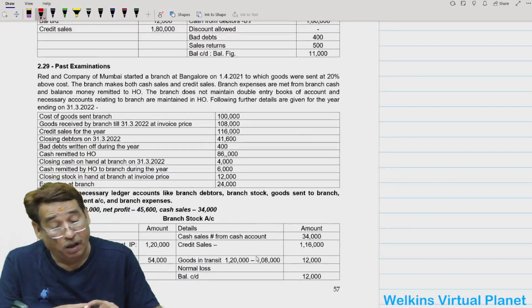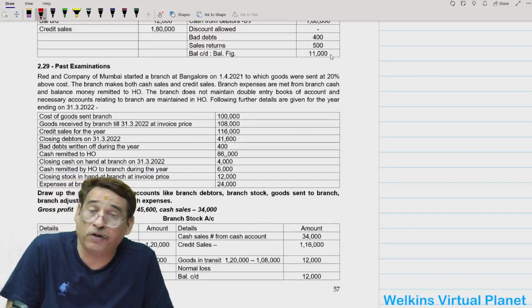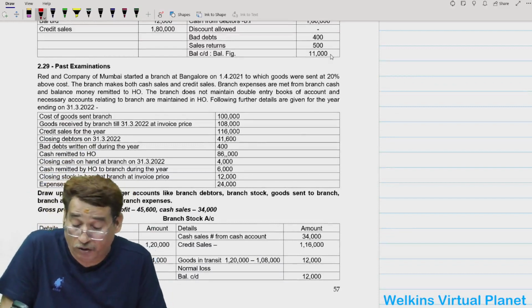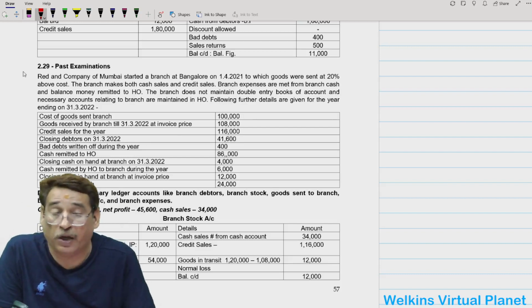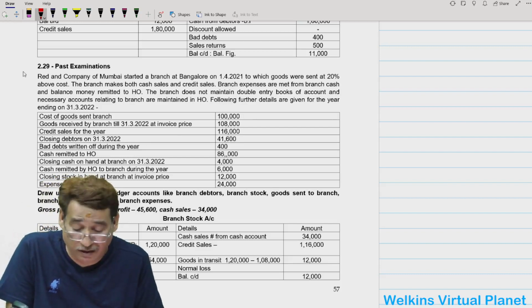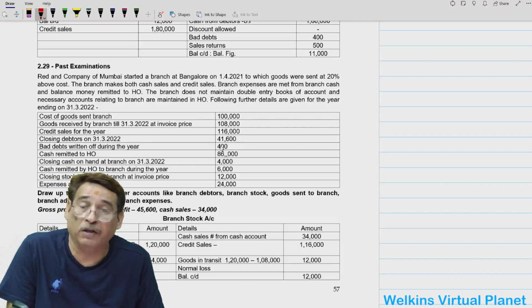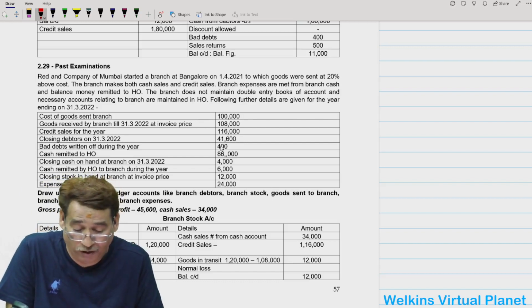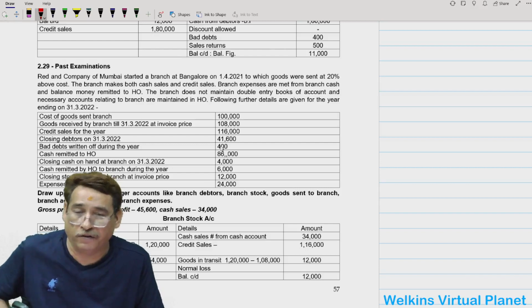Anyway, you try to do this question, and once you are done with question number 2.28, also try to do question number 2.29. There is nothing that you haven't done, so you don't require any sort of guidance in this case. I'm sure that if you give it a try, you can definitely succeed in doing this one.